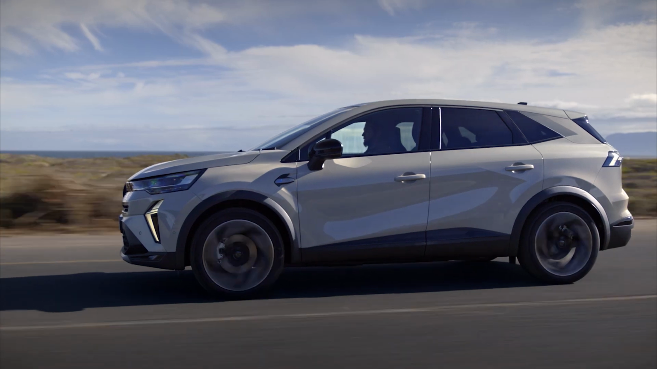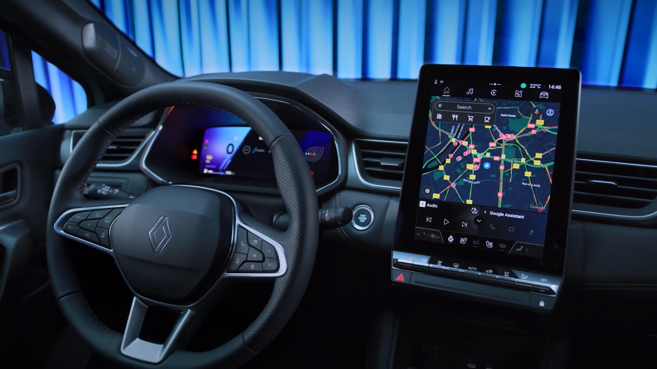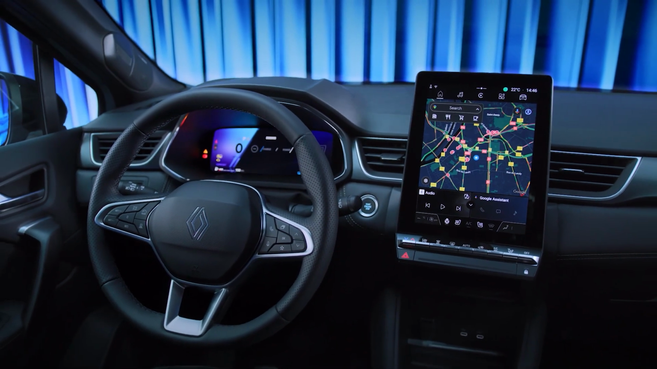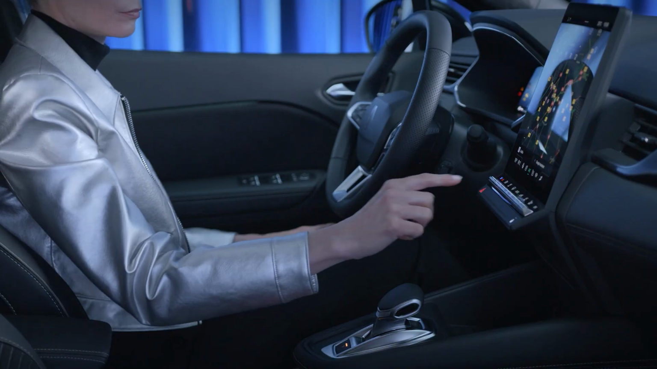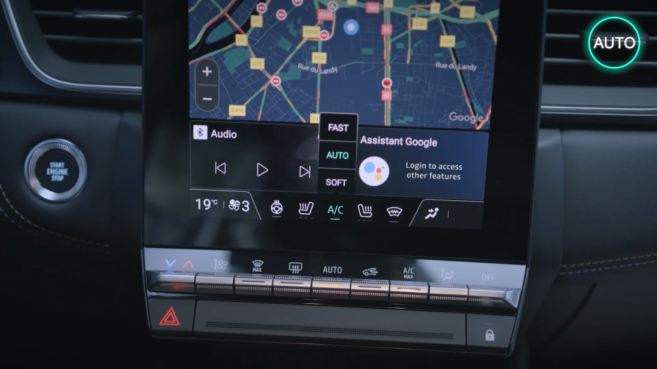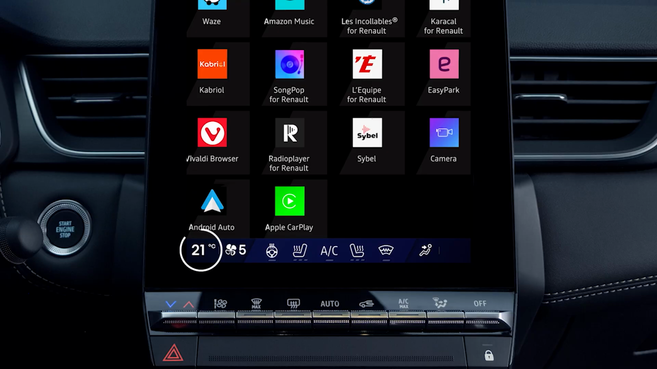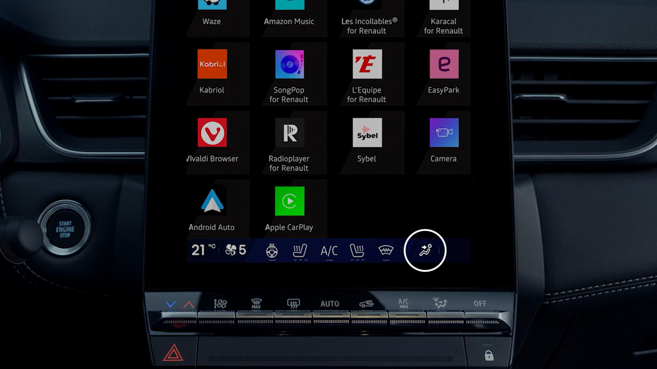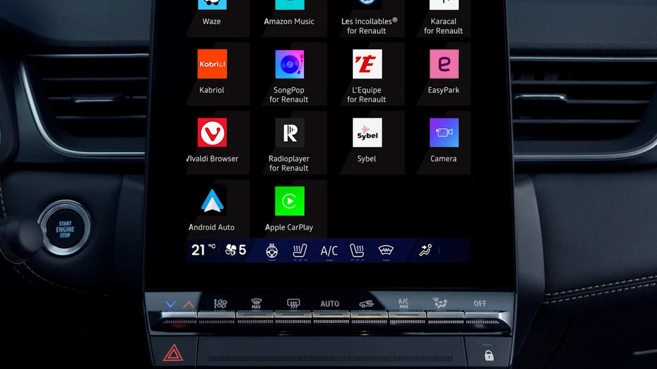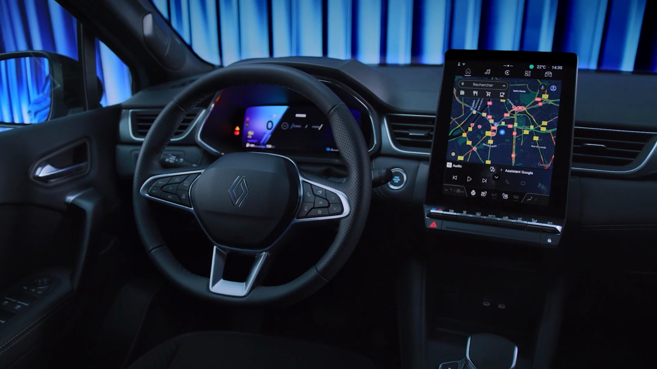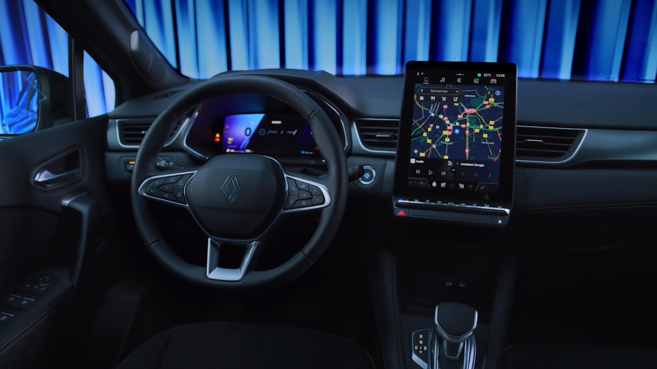Your vehicle is fitted with an automatic air conditioning system for optimum comfort. When you switch on automatic mode, the system can regulate air temperature, ventilation speed, air distribution in the passenger compartment, and air recirculation to maintain a comfortable environment and ensure good visibility.